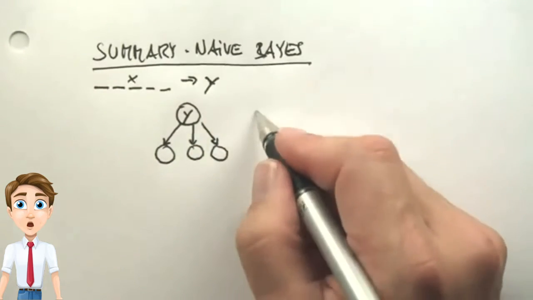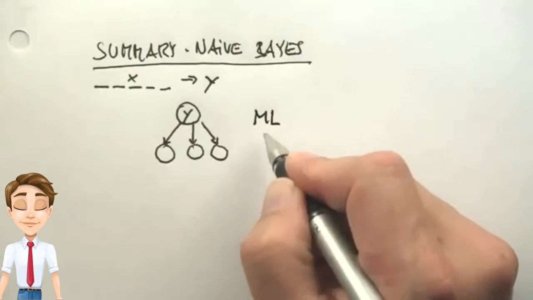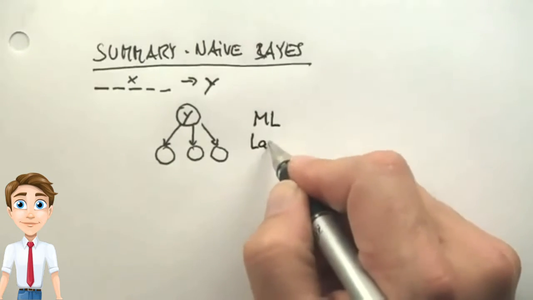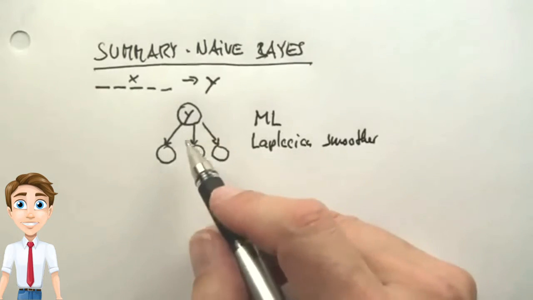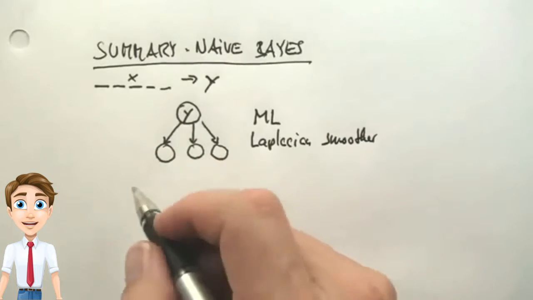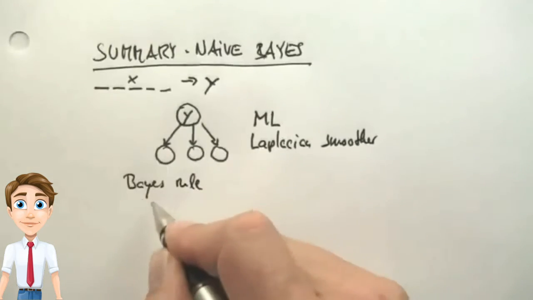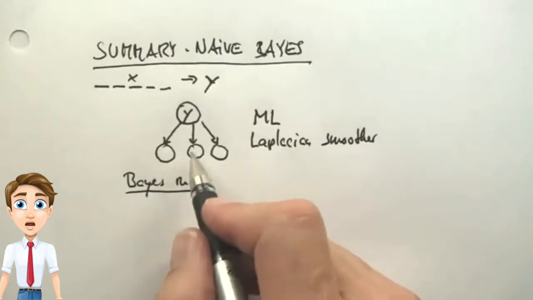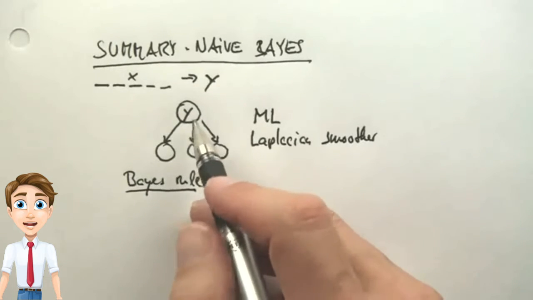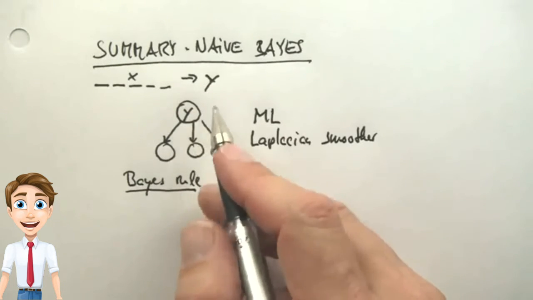We then used first maximum likelihood and then a Laplacian smoother to fit those parameters over here, and then using Bayes' rule, we could take any training examples over here and figure out what the class probability was over here.